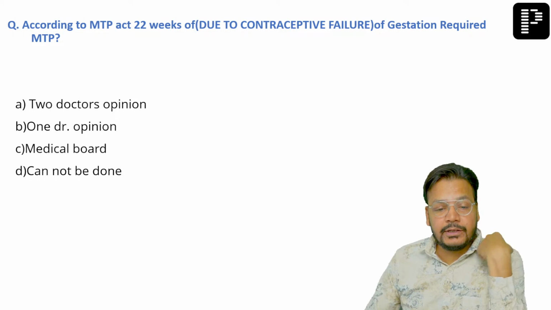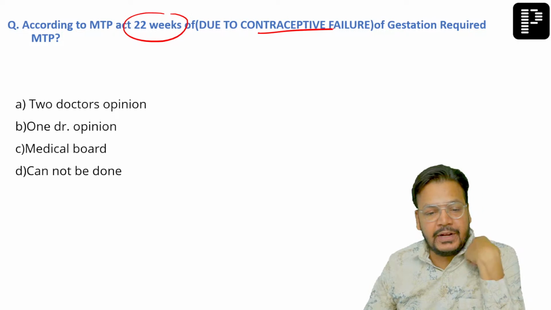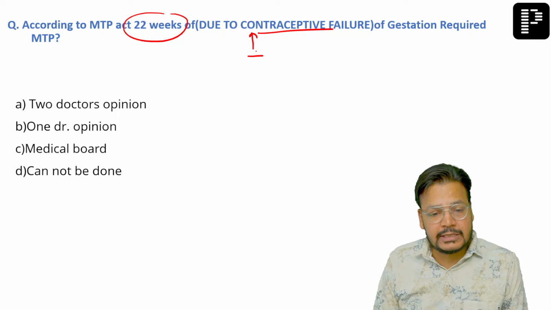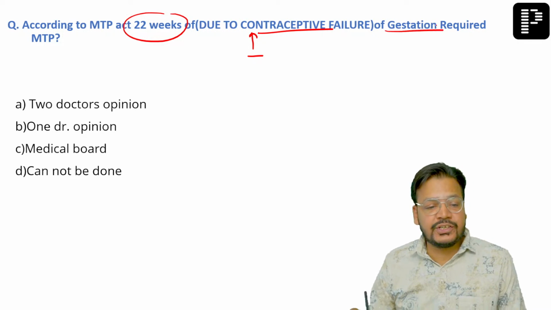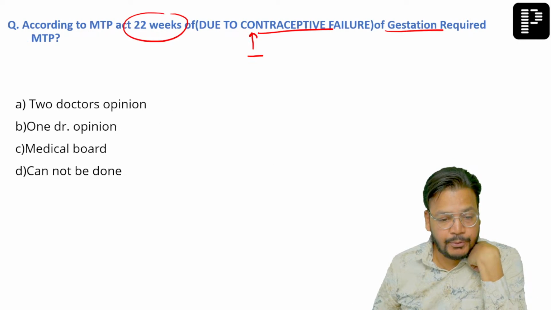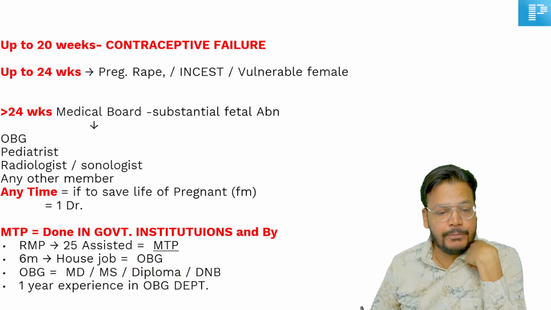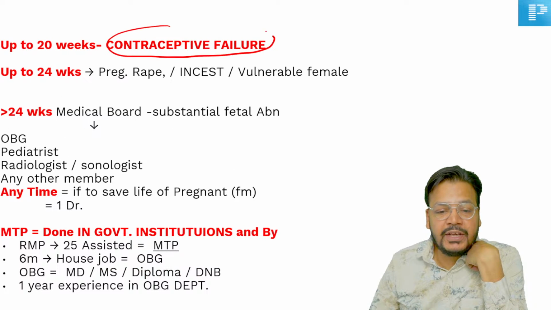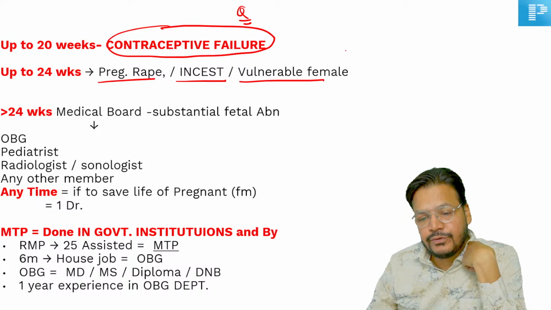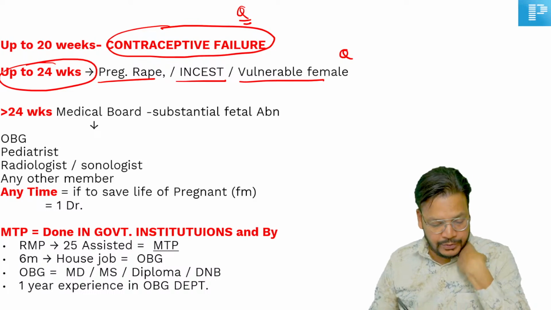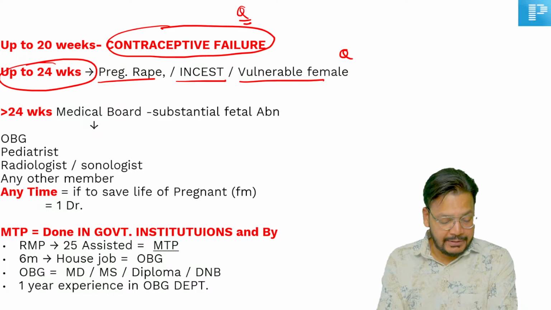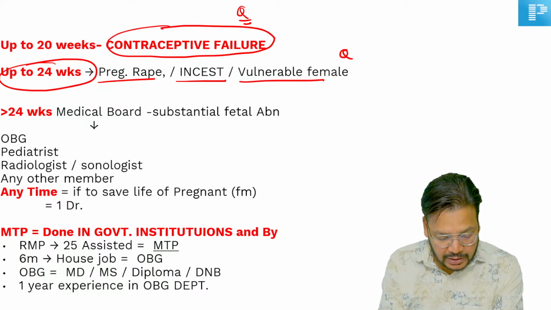According to the MTP Act, 22 weeks due to contraceptive failure. Okay, there is a pregnancy due to contraceptive failure, 22 weeks of gestation, MTP required. Tell me, dear. Friends, if you remember, I told you this one, very important. Listen very, very carefully, this MTP law. Up to 20 weeks we can do it for contraceptive failure pregnancy. For rape, incest, vulnerable female, we can do it up to 24 weeks. Fetal anomaly was given in the option.